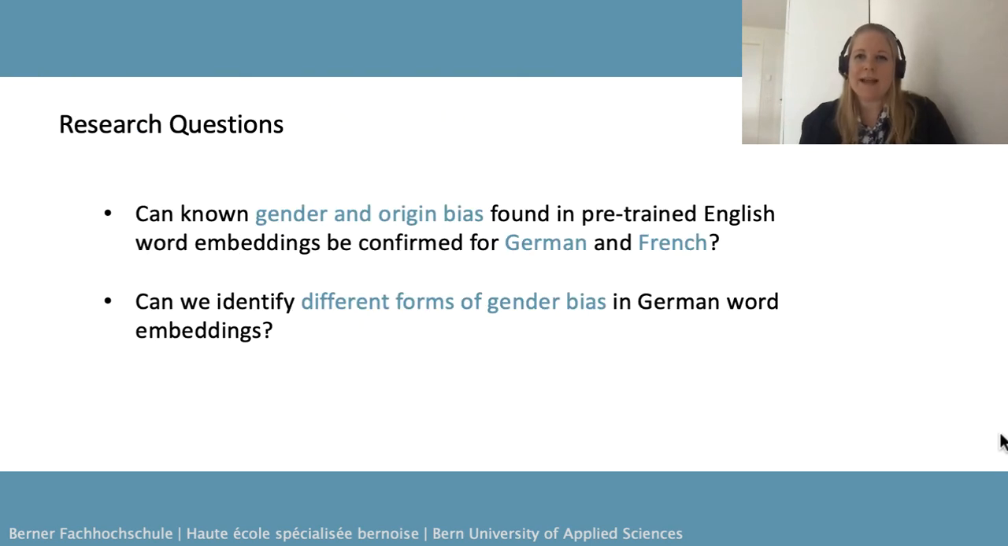In this work, I will present you our findings regarding the following research questions. We investigated whether known gender and origin bias that was found in pre-trained English word embeddings can also be confirmed in German and French. I will also present results on different forms of gender bias in German word embeddings that were identified during this research.